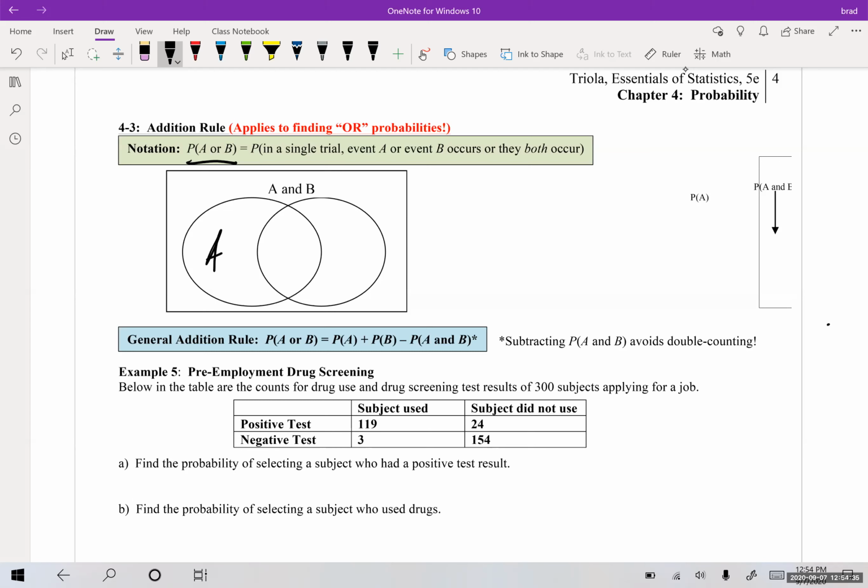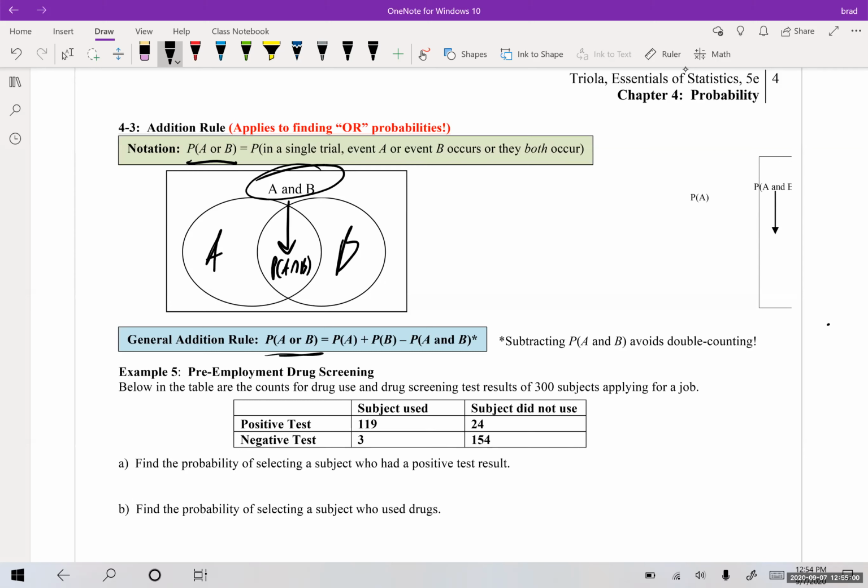So this is the probability of A, this is the probability of B, and then this centerpiece is the probability of A and B. That's how you can write this same thing right here. So they're saying that that centerpiece is if A and B both occurred, okay? But again, we're dealing with the OR, and in the OR, the and comes up. So that's something we'll have to discuss.